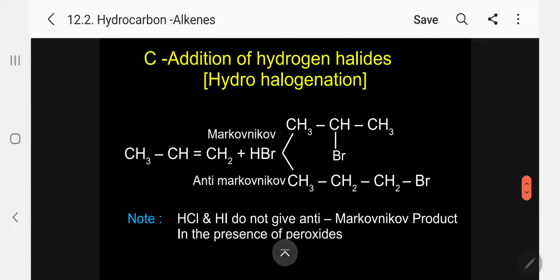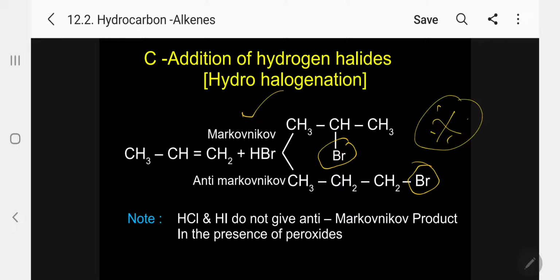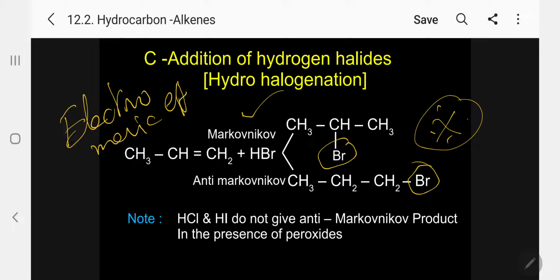Next, coming to HBr addition, there are two possibilities. According to Markovnikov, this is the product. According to anti-Markovnikov, this is the product. Now, the interesting information: don't rely on Markovnikov or anti-Markovnikov, rely only on the electromeric effect.